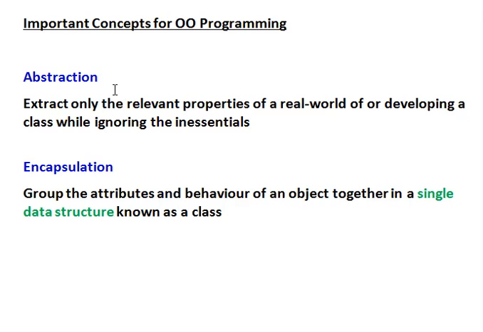Then under this OOPS concept, abstraction means to extract only the relevant properties of the real world for developing the class while ignoring the inessentials. Encapsulation means grouping the attributes and behavior of an object together in a single data structure that is known as a class.